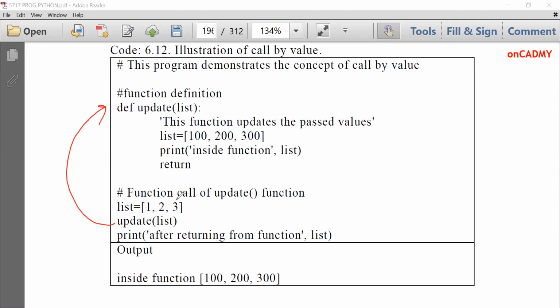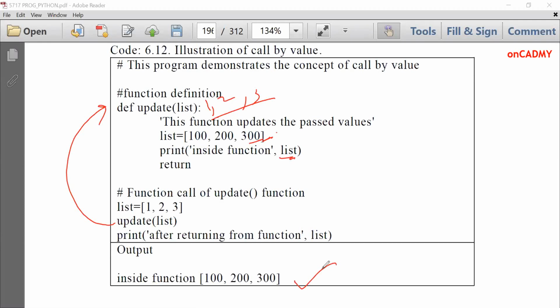So let's see, update function is called with these three values. They are passed over here, 1, 2, 3. And here we have given new values to the list, 100, 200 and 300. And then inside the function, we are going to print the list. Now, which value will be displayed? Which is passed or which is updated over here? So you can see that the new value, which is 100, 200, 300, will be displayed.